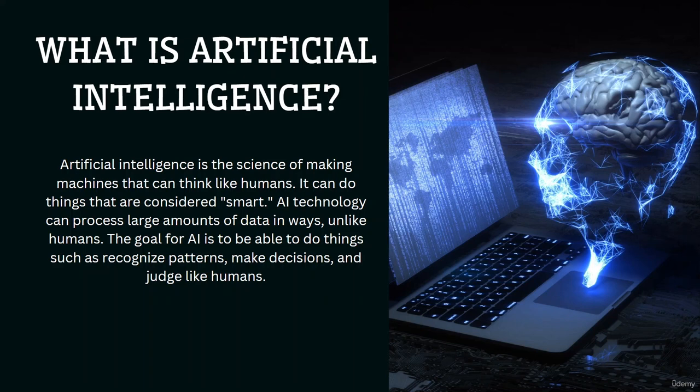So it can also do things that are considered smart. Okay. So what do you mean by this particular thing? Let's say once you're talking with your friend or you're talking with a human being, let's say if he is an English professor, okay, and if you ask him some complex question about history, he might not know as well. But why is it called smart? Because any question that you ask over here, they will try to give you an accurate answer. Maybe it won't be 100% accurate, but it will try to maintain 90 to 100% accuracy.